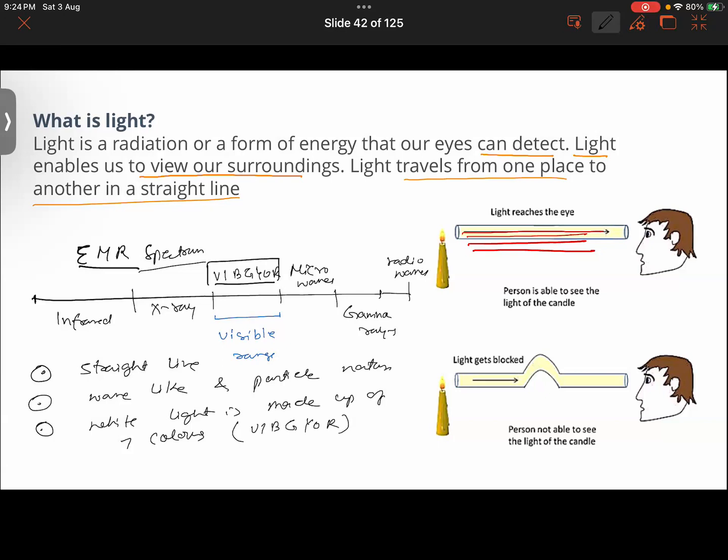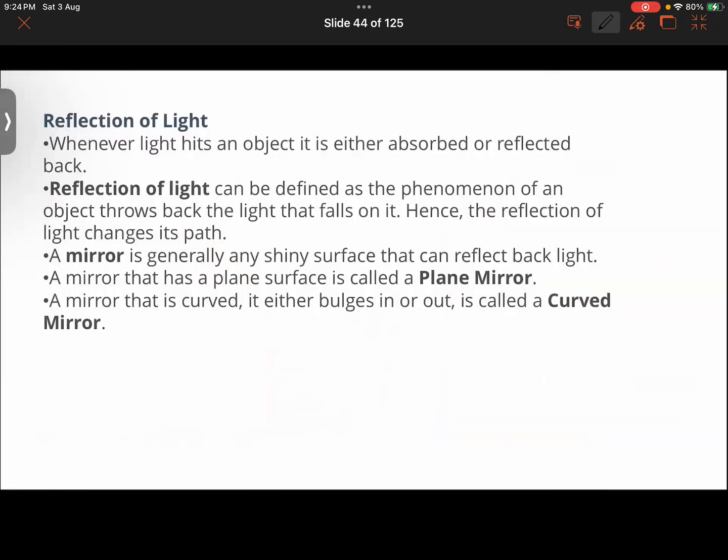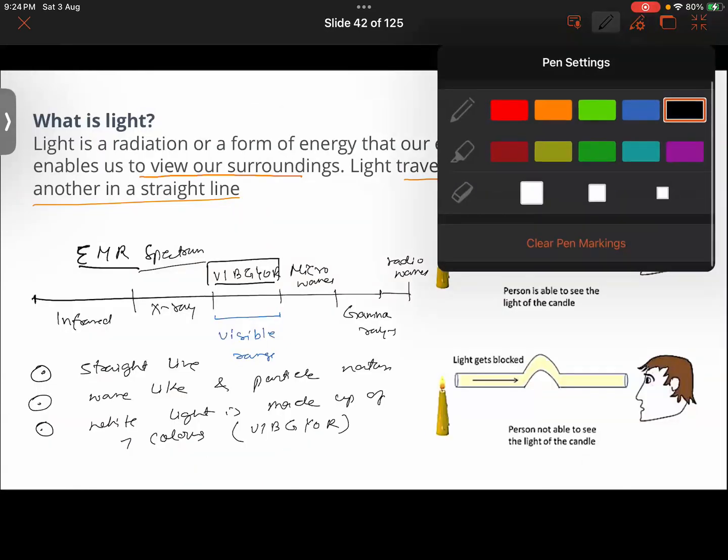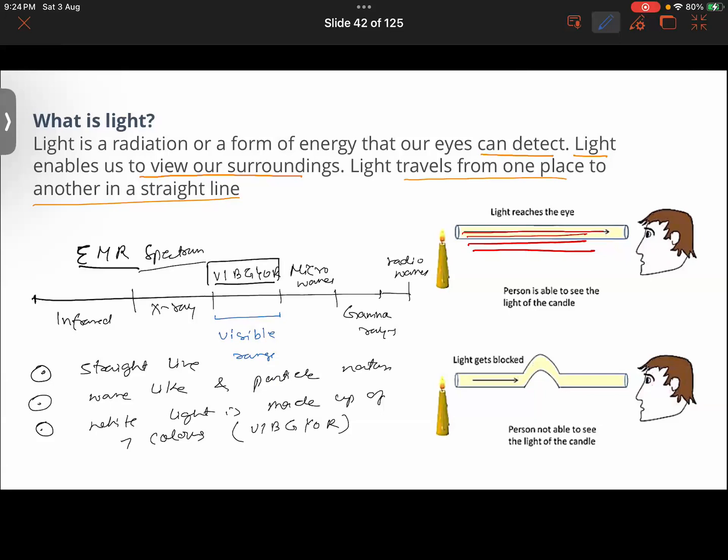Another thing we should be learning, as you told, is that it has a speed of about 3 lakh kilometers per second. Light travels faster than sound.